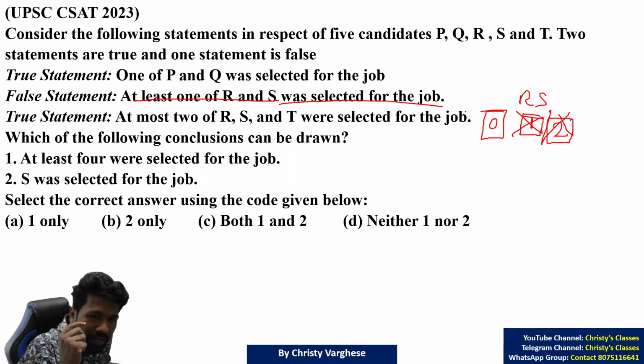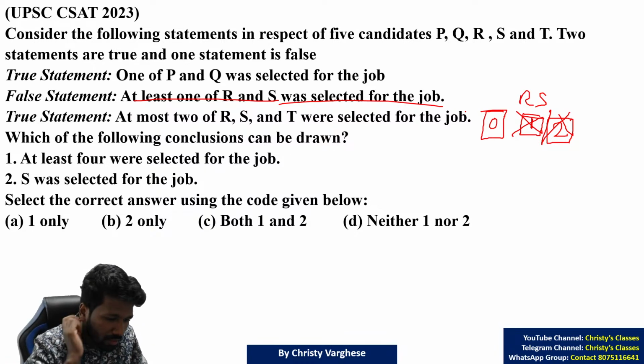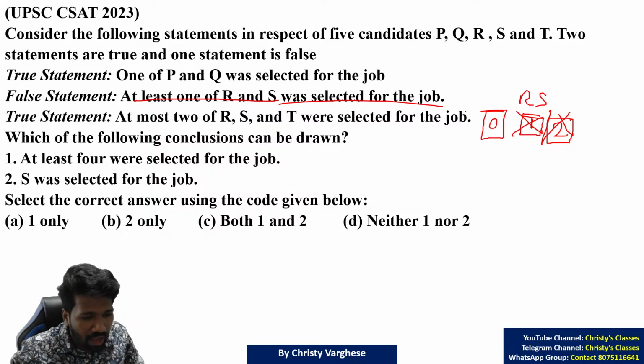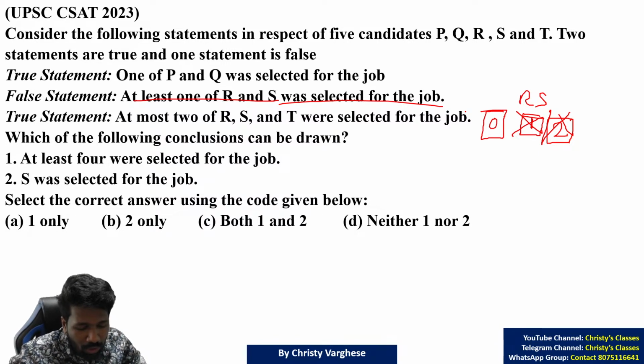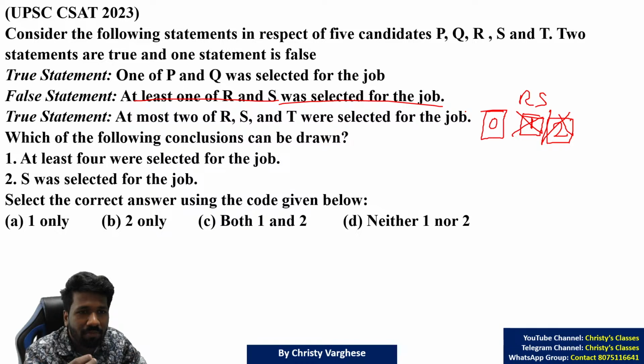Or think about some real life examples. Think about your school days. In your school, after a quarterly exam or a midterm exam or whatever exam, 5 subjects are there. I am saying that at least one subject I have passed. If that statement is false, what is the meaning? It means I haven't passed even one subject.